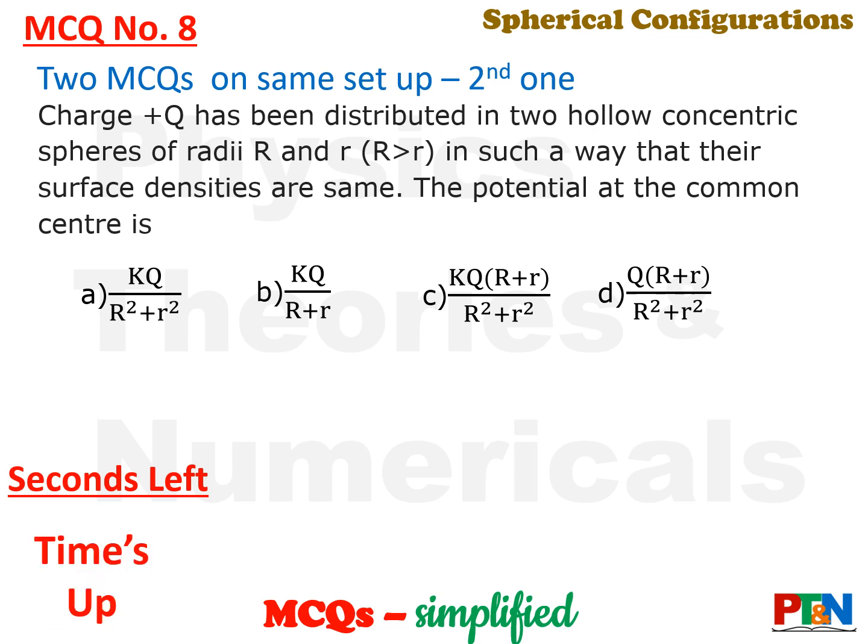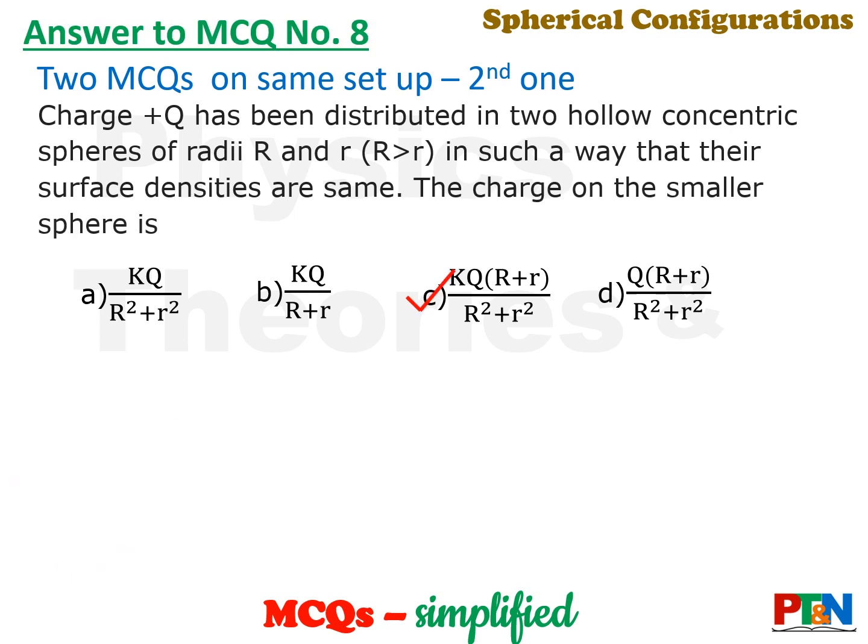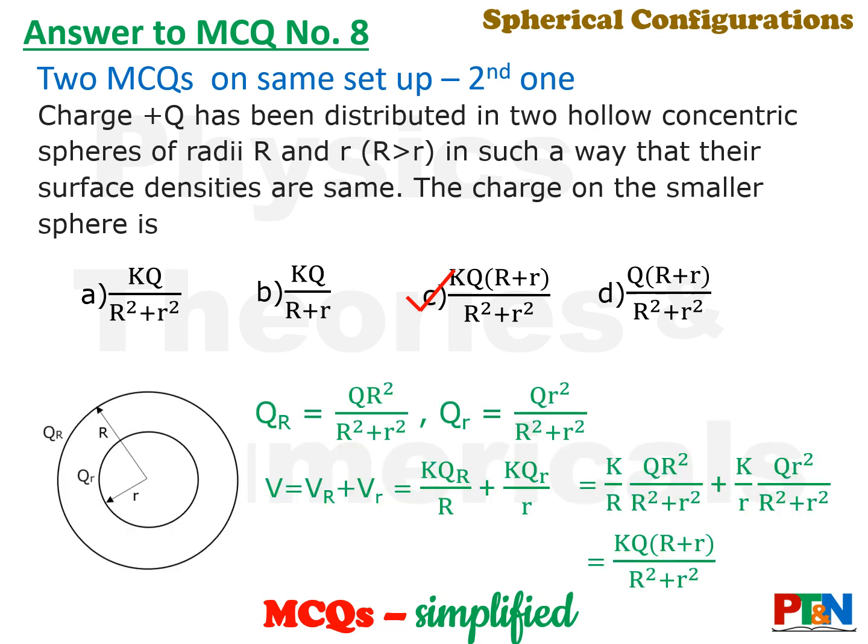Time's up. Let's see the answer. Answer is option C. Let's understand the calculation. The values of charges Q capital R and Q smaller, we have already calculated. So you got those charges. Now that V will be V capital R plus V smaller. You put the values in the simple formula, then simple calculation. So option is option C.